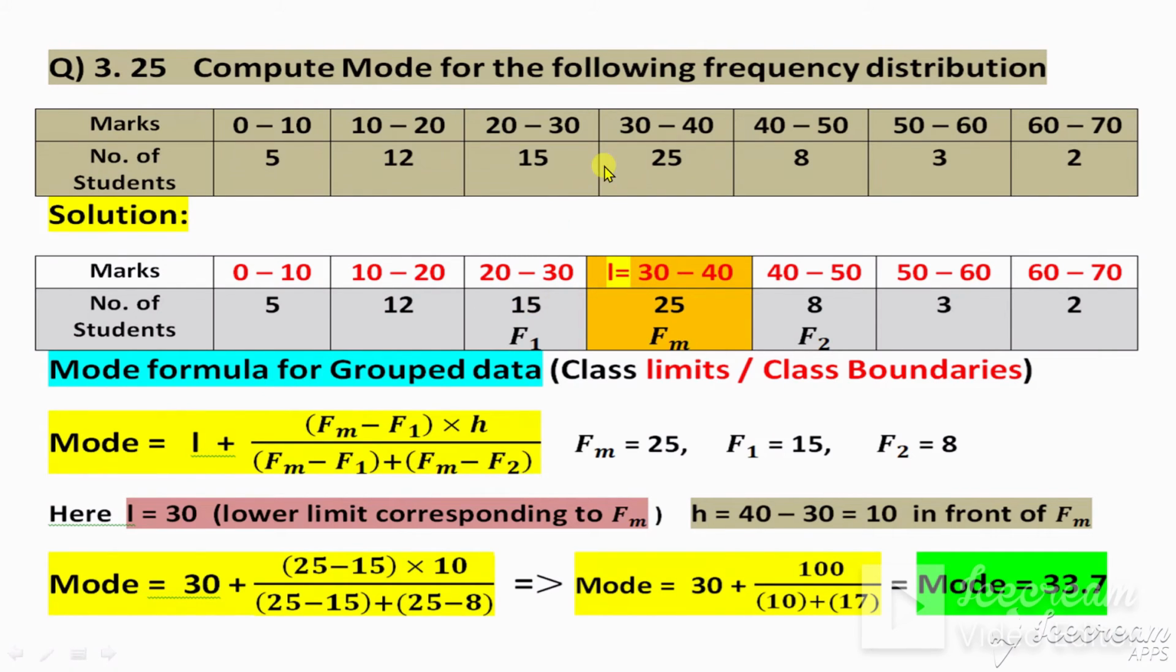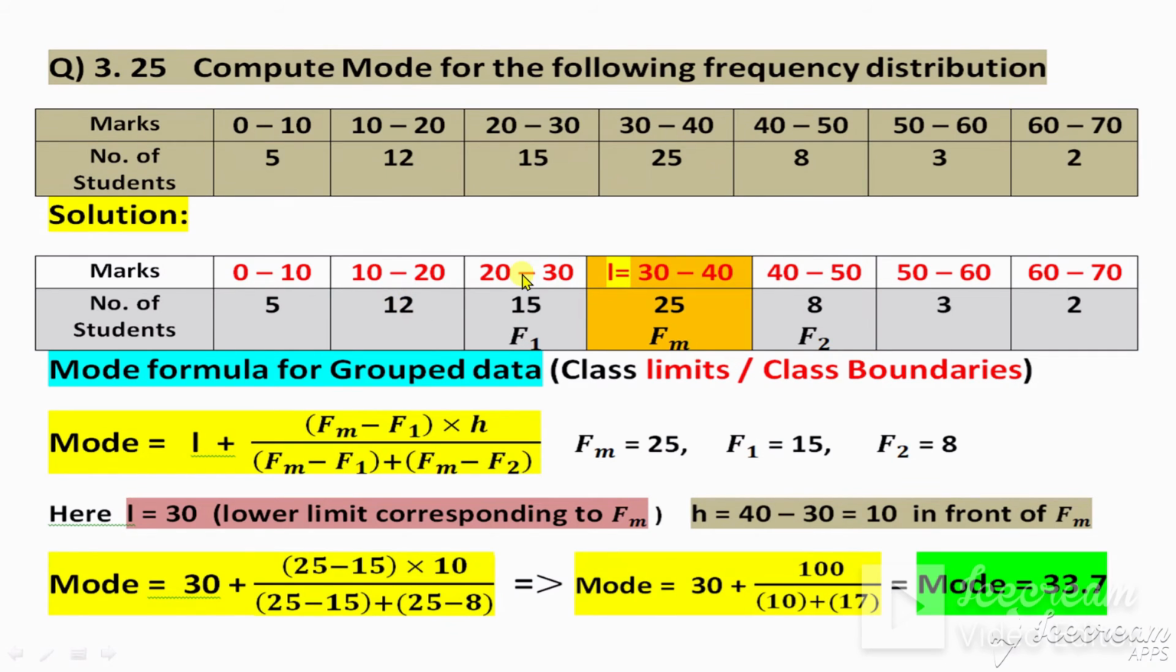According to the class limits and class boundaries, the formula of mode is this one. This one formula is used whenever class boundaries or class limits are given and you have to find the mode. Mode has only one formula, this one, no other formula. This is the mode formula for grouped data. But keep in mind, if class limits are given here, first convert them into class boundaries.